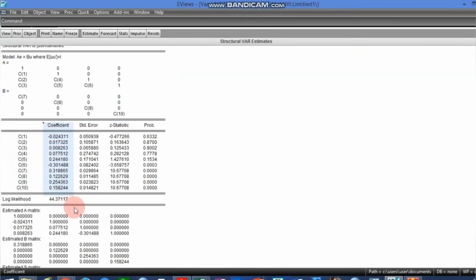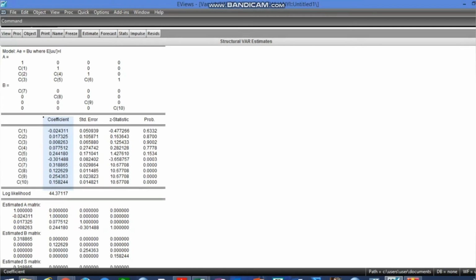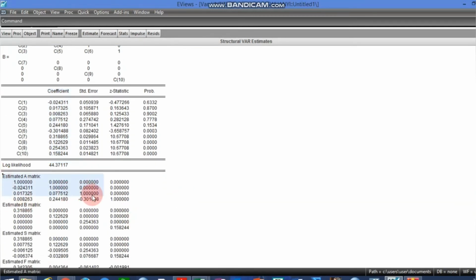the parameter estimates, and of course this is the specific representation of the values. So the likelihood ratio here is also of interest. It shows whether you are accepting the identifying restriction or not. Of course, these are the parameter estimates. You can see the first one here. This shows the effect of CPI on GDP. This is the effect of exchange rate on GDP. This is the effect of interest rate on GDP.